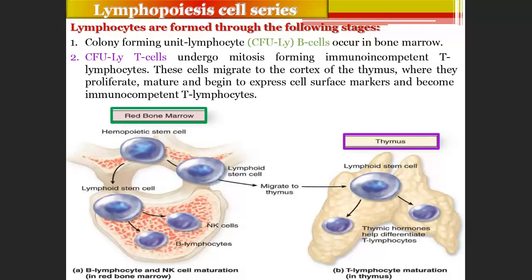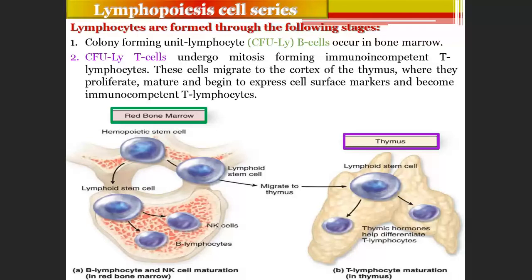So, how do the cells go from immune incompetent to immune competent? Immune competent means they will be able to fight the infection. So, first, colony forming unit B cells occur in bone marrow. If they ask you where B cells occur, you should tell them bone marrow.